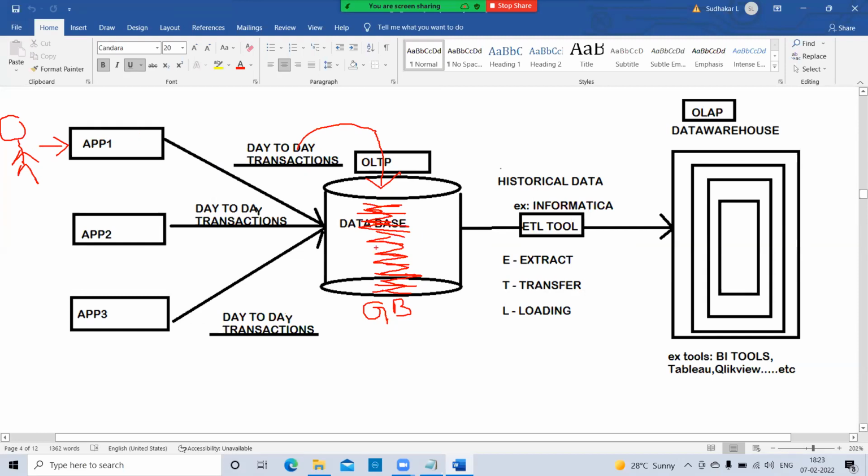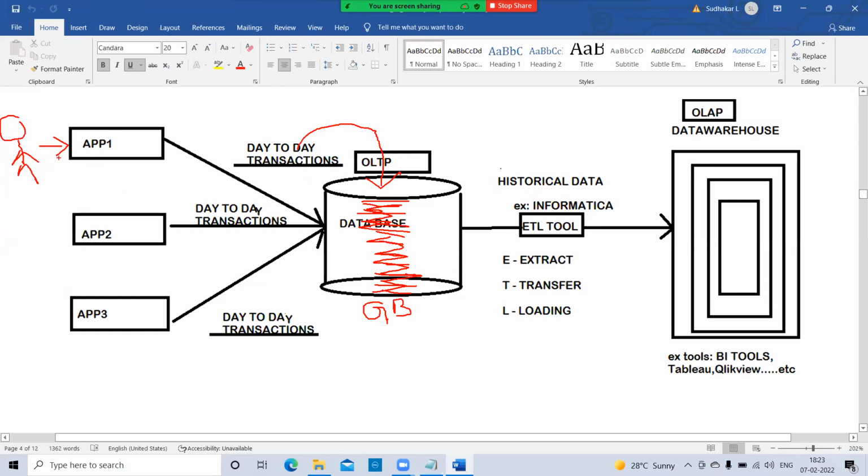Just logically think. After it is full, the transactions will not stop, because they are going on 24 into 7. But at a certain period of time, your OLTP database memory will be full. Once the OLTP database memory is full, what happens?